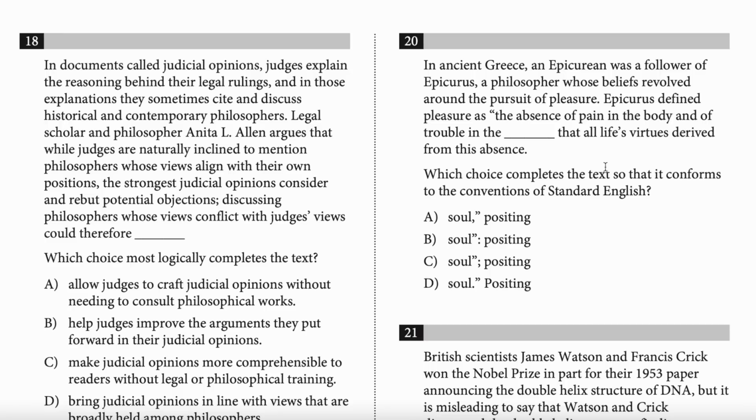Ooh, I don't think it does. Positing that all life's virtues derive from this absence. Yeah, that doesn't stand alone. If you said he posited that all life's virtues derive from this absence, that would be fine. Or if it just said all life's virtues derive from this absence, that would stand alone. But that second half is really a descriptive phrase. Positing someone or something, right, it's Epicurus, is positing that all life's virtues derive from this absence. That's just a descriptive phrase that doesn't stand alone.